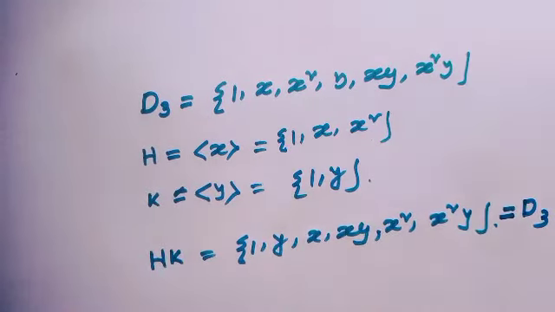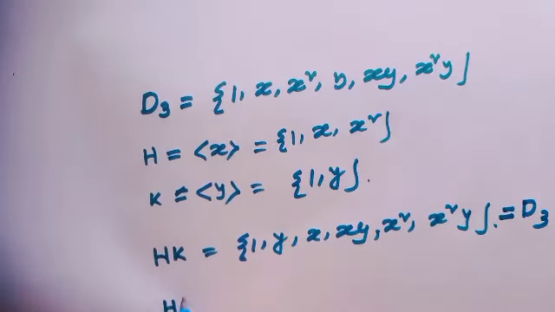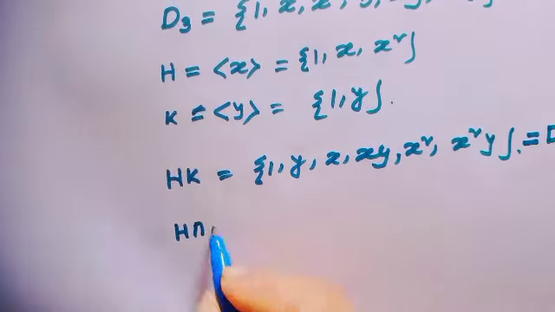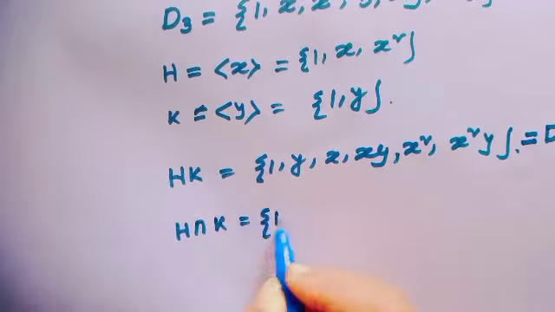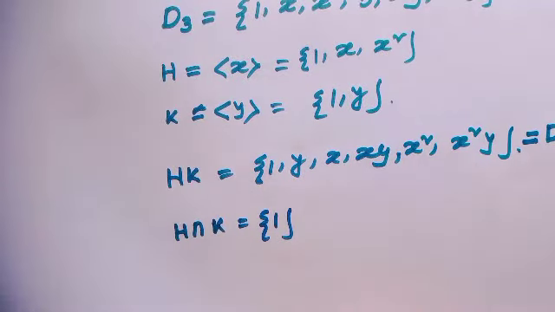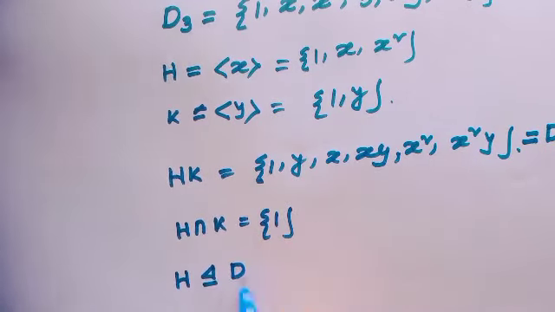Notice. And what is the intersection of H and K? H intersection K will be just the singleton set 1. If we check, then H would be a normal subgroup of D3.